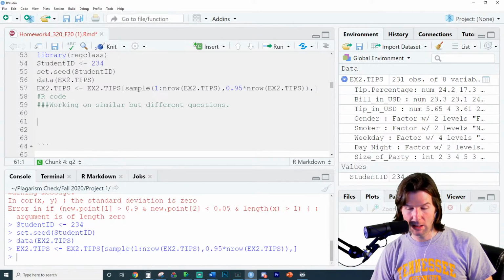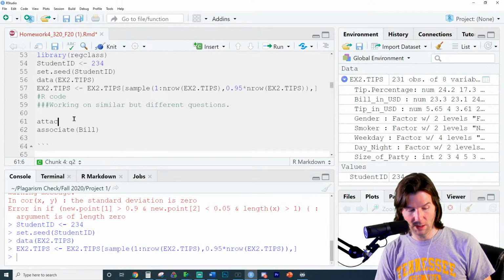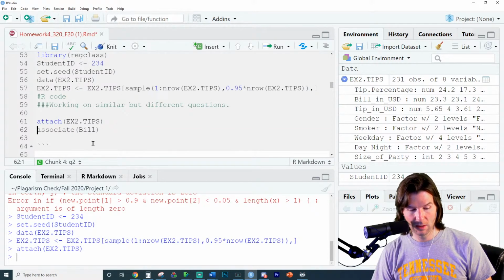Let's look at, can't remember which one. I think you're using tip in USD to predict bill in USD. Let's use someone's bill to predict. I'm too afraid that everyone's going to do a different thing. I'm just going to do the one that is. Okay, let's make sure we grab these properly. It's bill. I'm going to do a trick right here. Here's a trick. Attach. Yeah, it should do it. EX2 tips, and that should do it. Yeah, it should be safe.